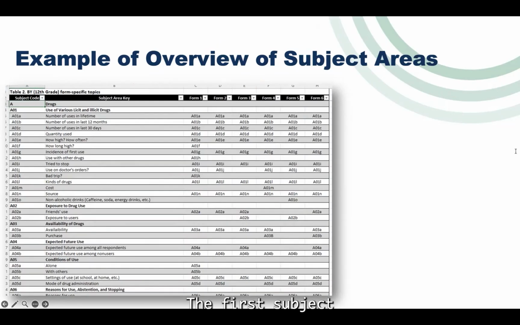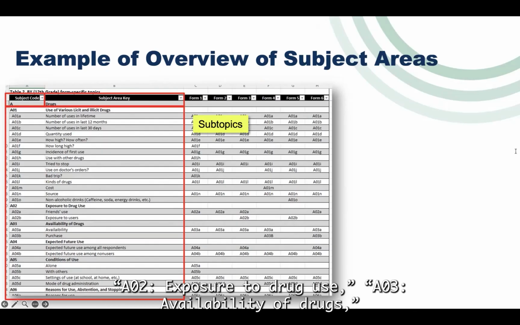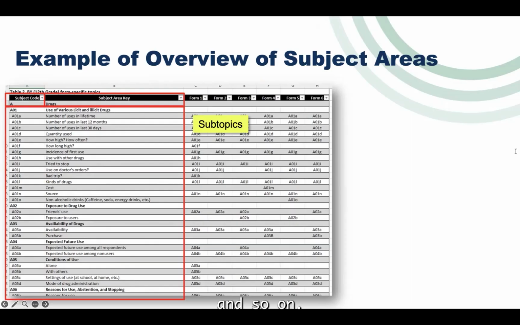The first subject area key here is subject code A and subject area key drugs. Under A, drugs, there are many subtopics, such as A01, use of various licit and illicit drugs, A02, exposure to drug use, A03, availability of drugs, and so on.